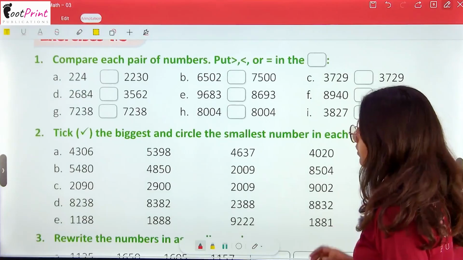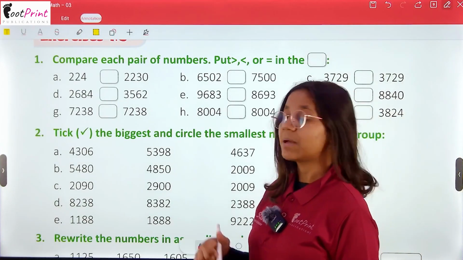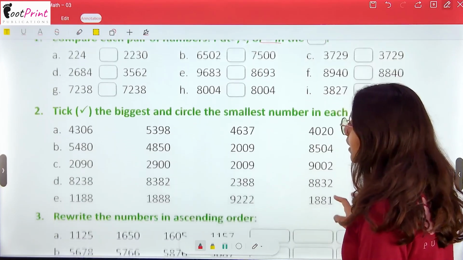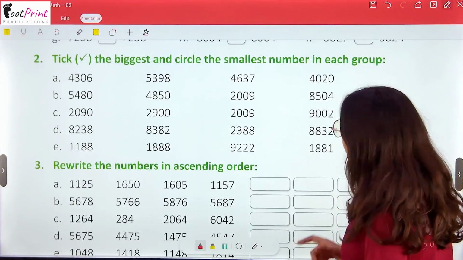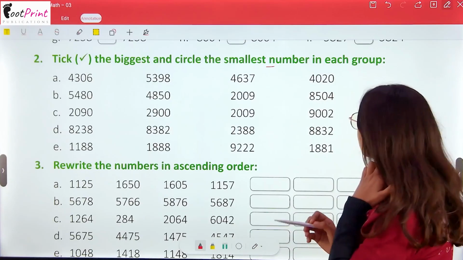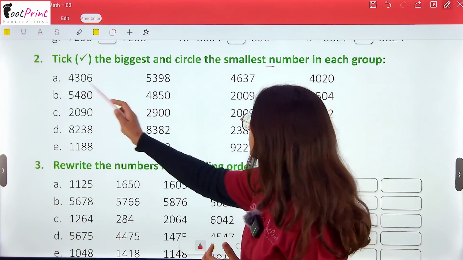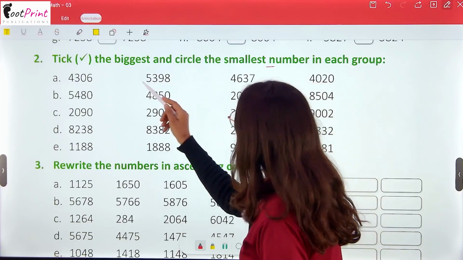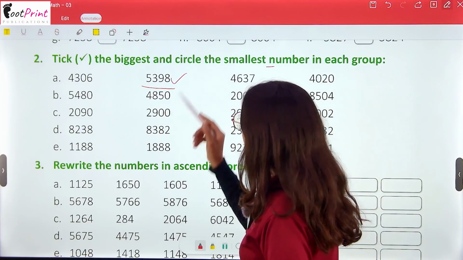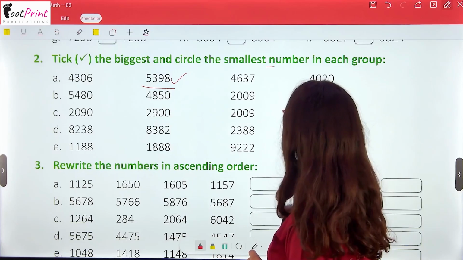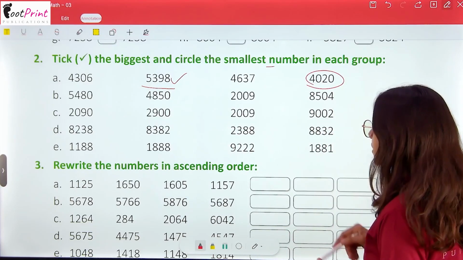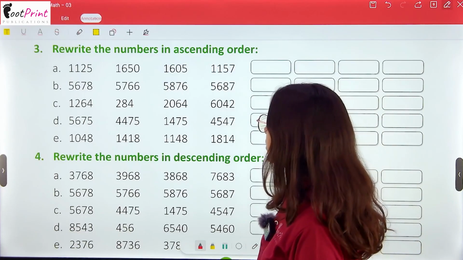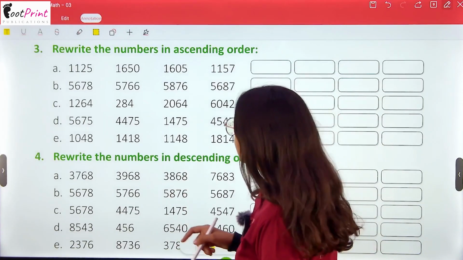Now exercise 1.3: compare each pair of numbers by putting the sign greater than, lesser than or equal to in the table. Now tick the biggest and circle the smallest number in each group. Firstly, we have to see every number and understand whichever is greater. This is greater, so we write a tick here, and the smallest one, that is this, we have to circle it. Rewriting the numbers in ascending order. Now we have to do ascending order here.